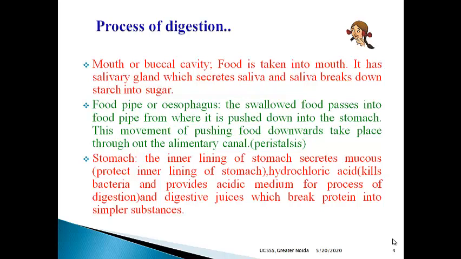What is the function of mucus? It protects the inner lining of the stomach. What is the function of hydrochloric acid? It kills the bacteria that come along with the food and provides an acidic medium for the process of digestion. Next, it secretes digestive juices also, which break proteins into simpler substances. So in the stomach, proteins break down into simpler substances.